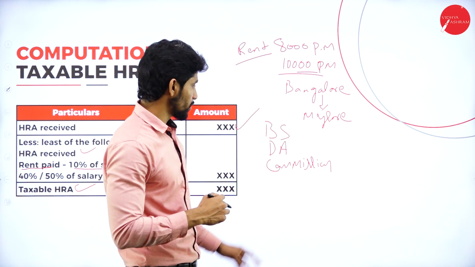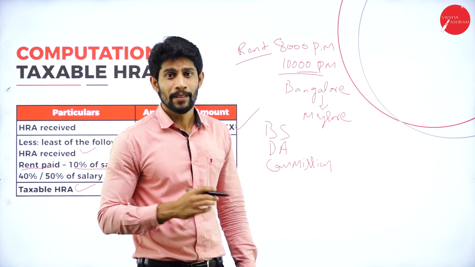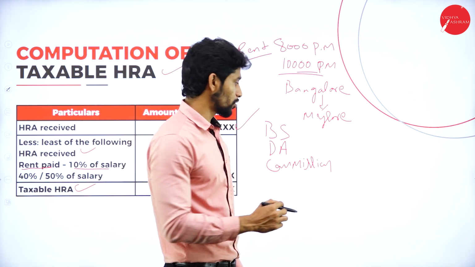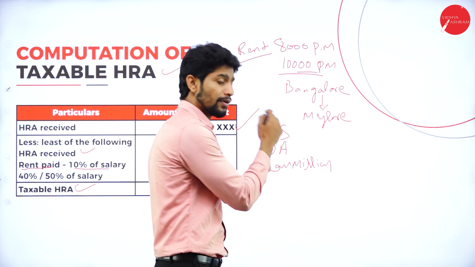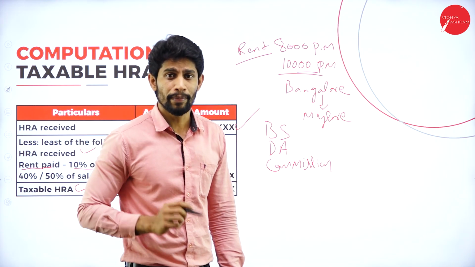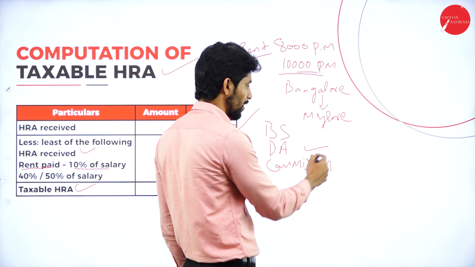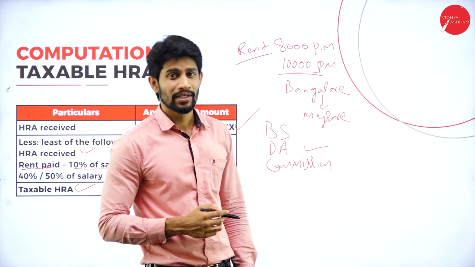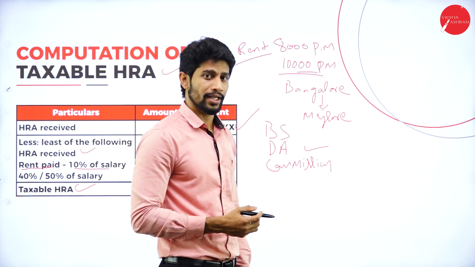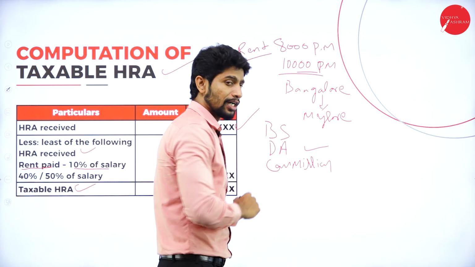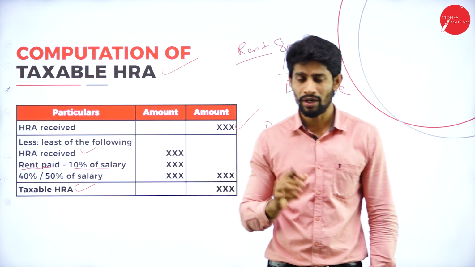So here you have one more adjustment, DA. DA should be part of retirement benefit. To compute the salary for the purpose of HRA, DA should be part of retirement benefit. Then only can you take the value of DA here for computation of salary for the purpose of HRA. So salary means basic salary, dearness allowances, and commission. The combination of these three is called salary.